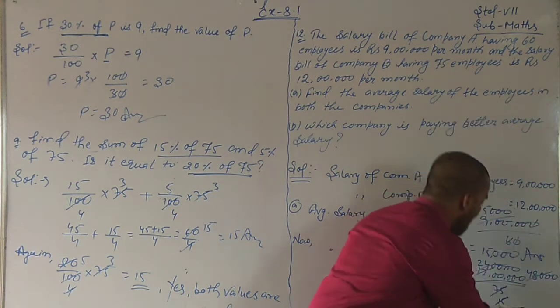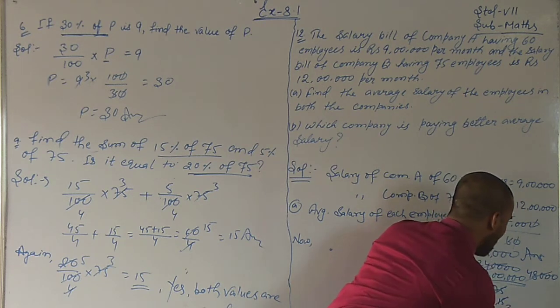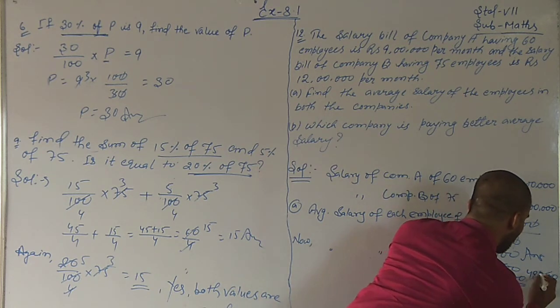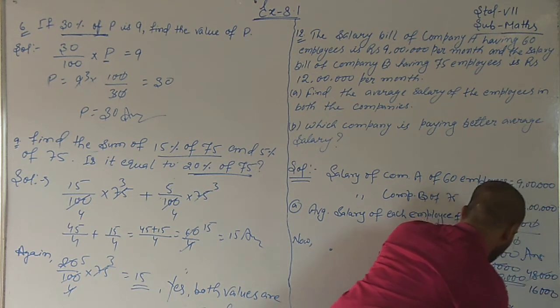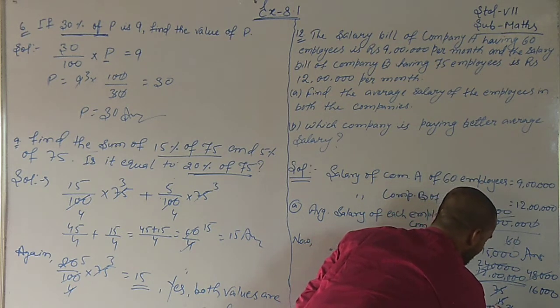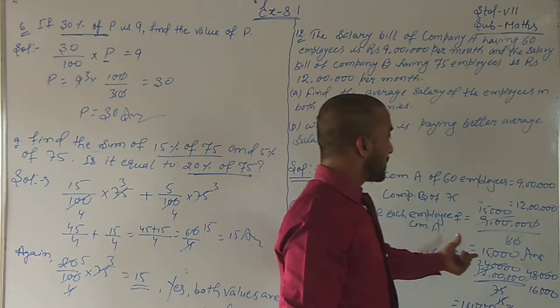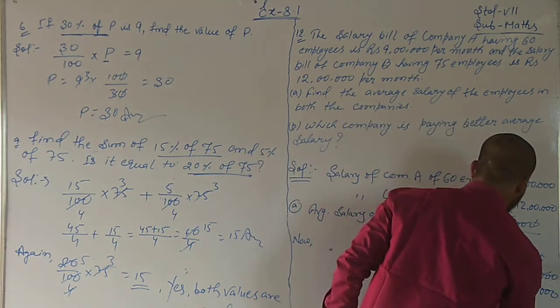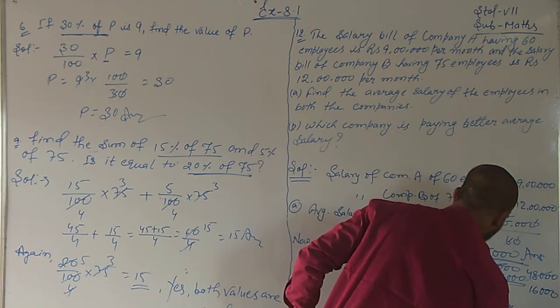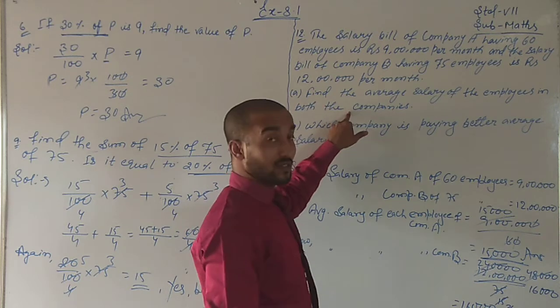So students, as it will be divided by 5, it will be 3. Now 3 and 48. 3 ones are 3, 3 sixes are 18, 000. So we can say that in company B the average salary is 16,000. Okay students, in company A the average salary is 15,000, and in company B the average salary is 16,000. So that is the answer of question A.